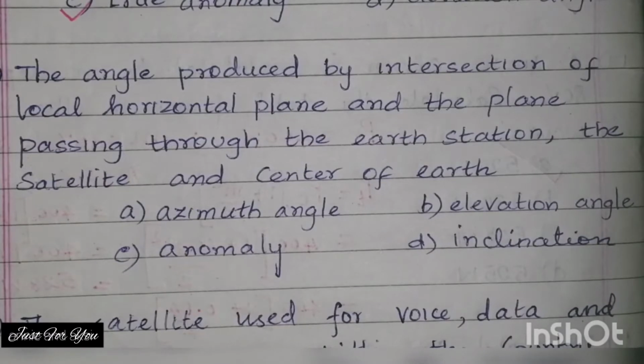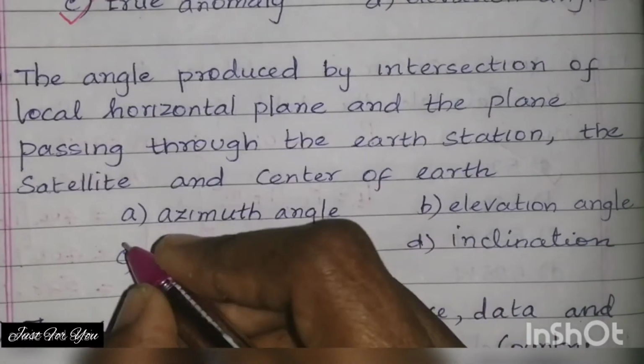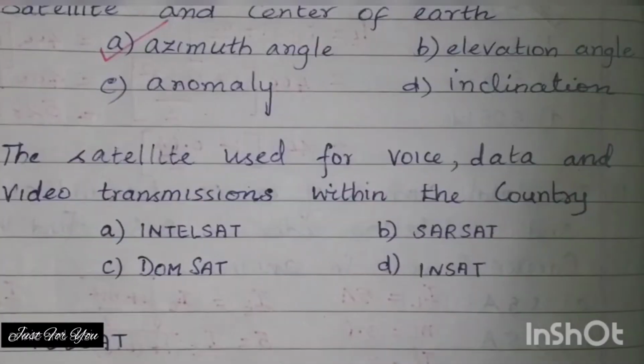Next question. The angle produced by the intersection of local horizontal plane and the plane passing through the Earth station, the satellite and center of the Earth is. Option A, azimuth angle, option B, elevation angle, option C, anomaly, option D, inclination. The right answer is option A, azimuth angle.